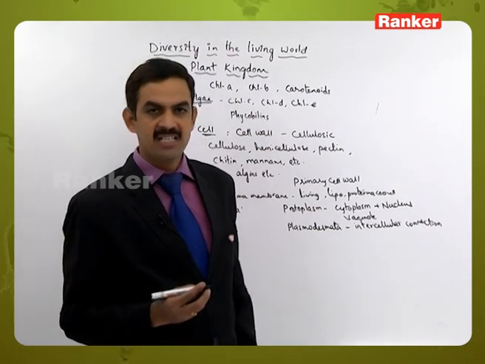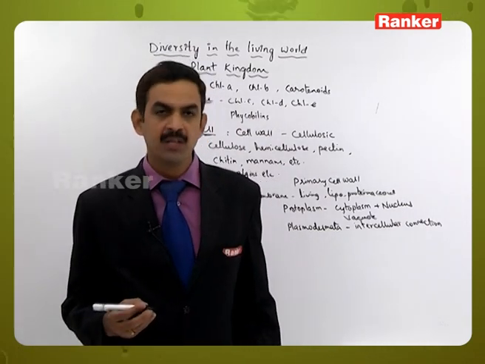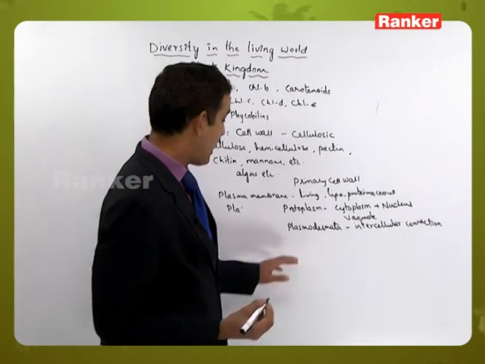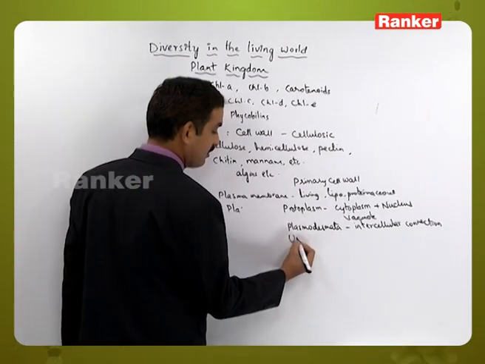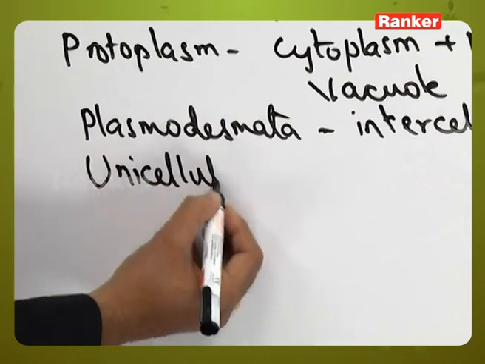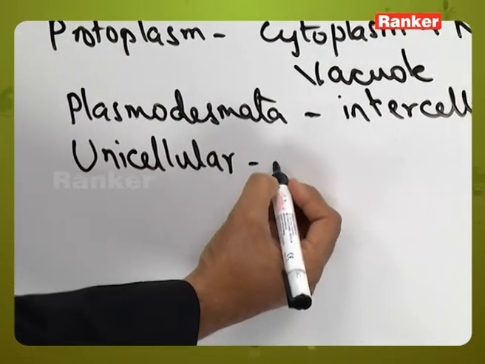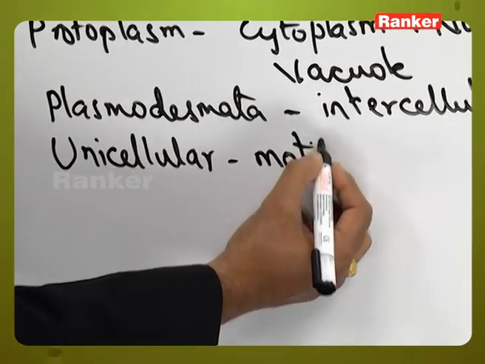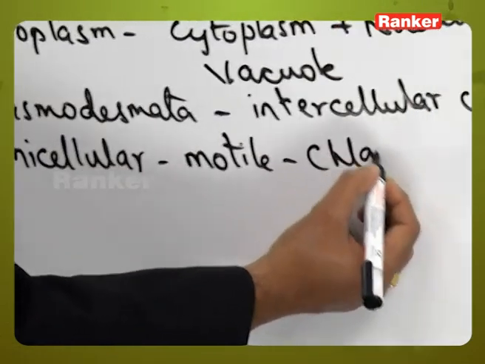This is present only in the higher plants, but it is not present in the lower plants like algae. And apart from this one, in their organization, they may be unicellular, and some of them are motile and unicellular like chlamydomonas.